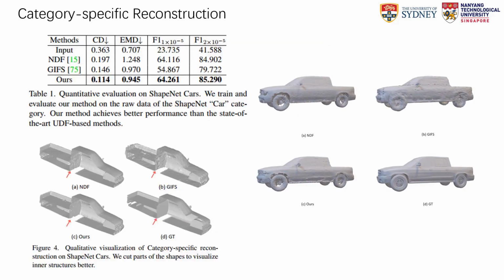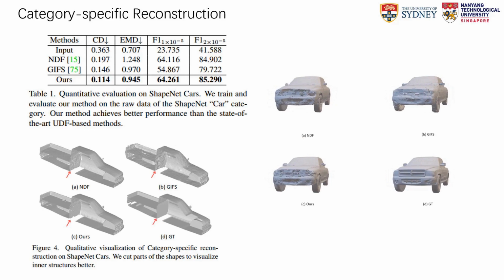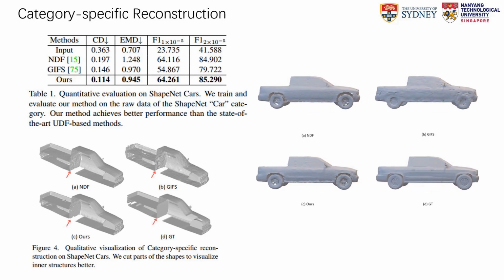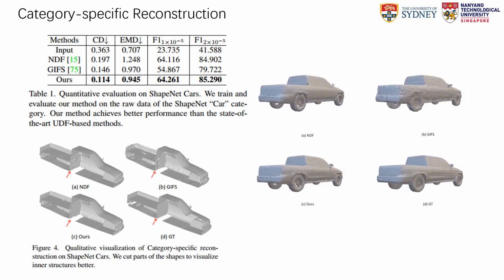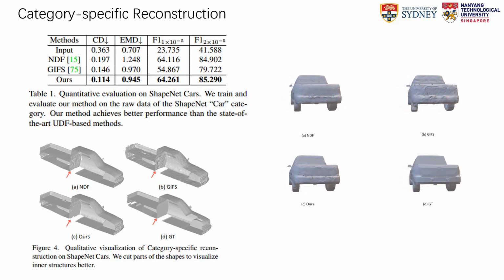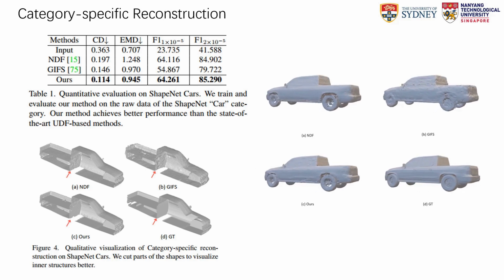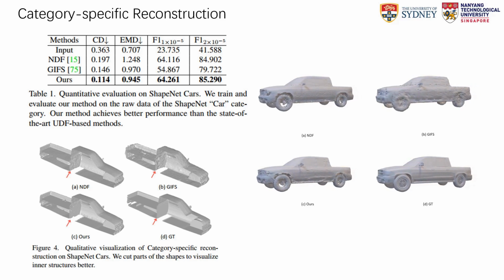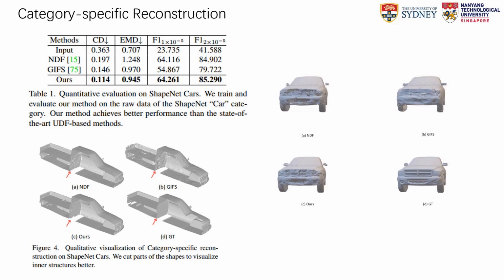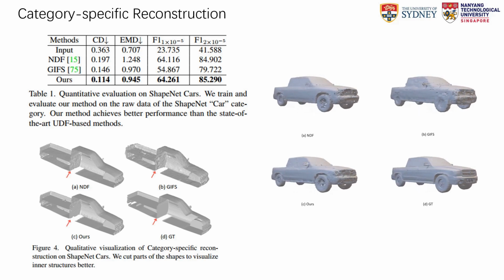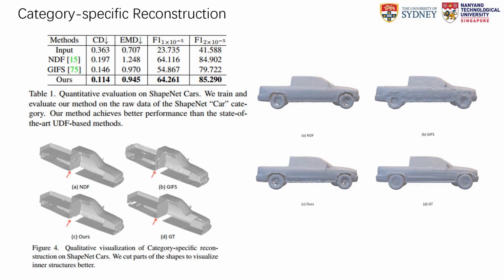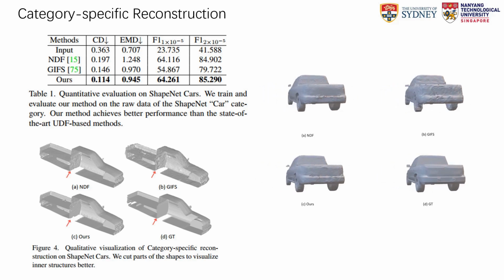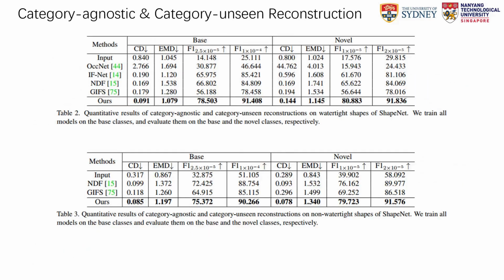To demonstrate the effectiveness of our NVF, we evaluated our framework on 4 tasks. We adopted evaluation metrics such as chamfer distance, normal consistency, and F-score. Our first experiment focused on category-specific reconstruction to showcase the representation ability for a single category. Our method outperformed existing UDF-based methods, achieving a new state-of-the-art. Visualizations demonstrate that NVF produces smoother surfaces with fewer holes, such as the back of driving seats.